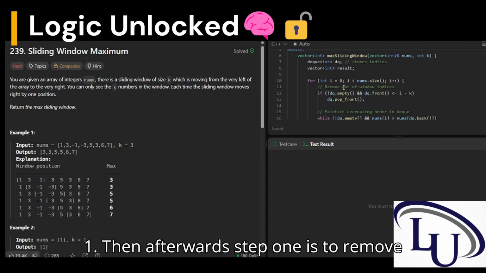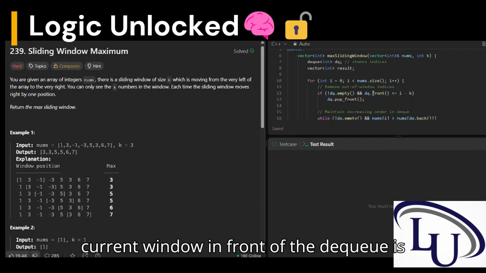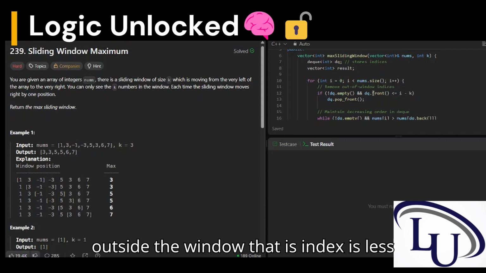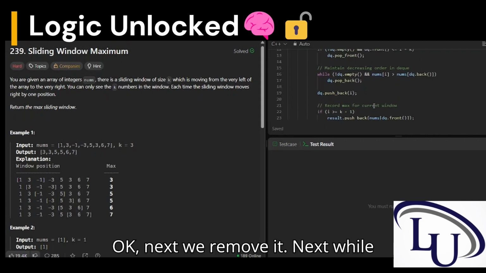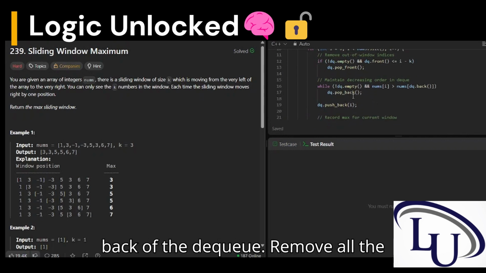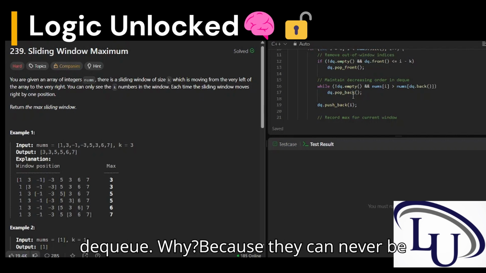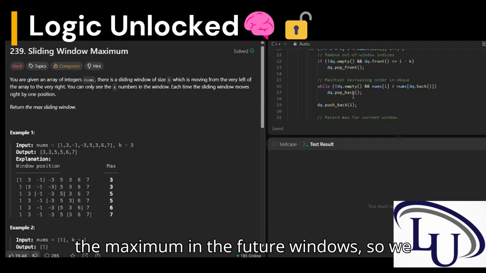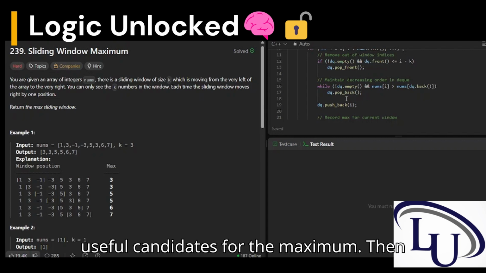Step 1 is to remove elements out of the current window. If the front of the deque is outside the window, that is, its index is less than or equal to i minus k, we remove it. Next, the while condition is step 2: remove all the smaller elements from the back of the deque. Why? Because they can never be the maximum in future windows, so we don't need them. The deque only holds useful candidates for the maximum.